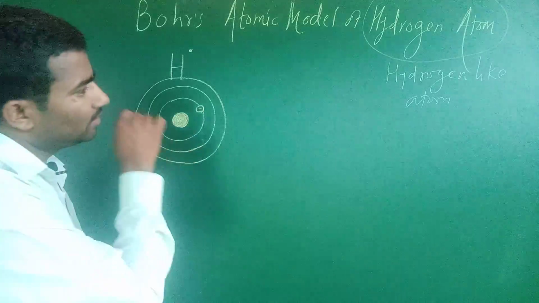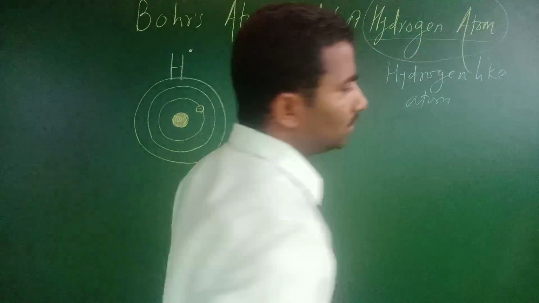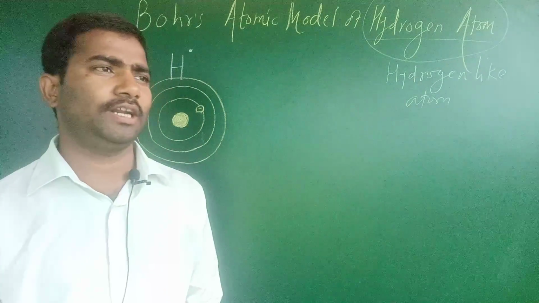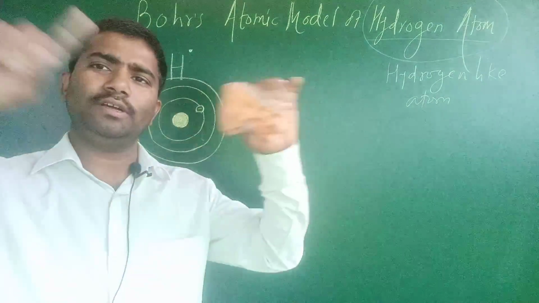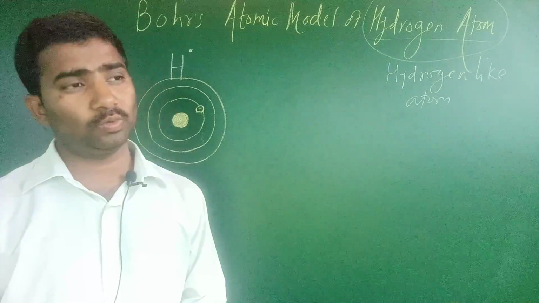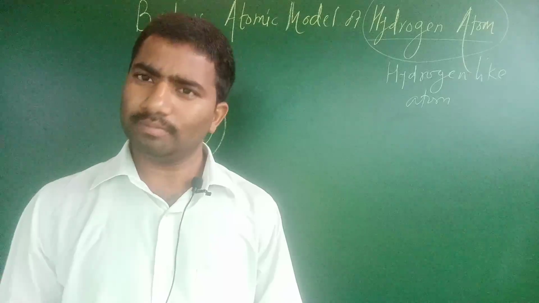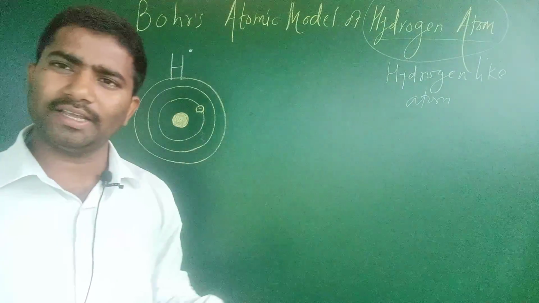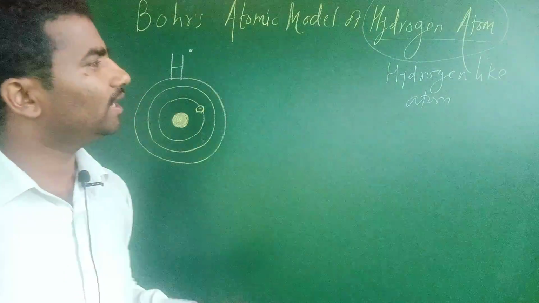The specificity of hydrogen atom is a single electron revolving around the nucleus. After that, Bohr called it an orbit, with principal quantum number, and so on.